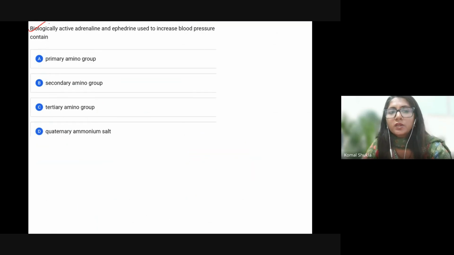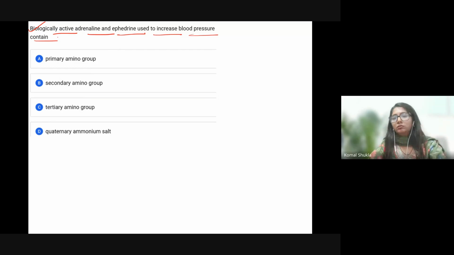Now this is the question on biologically active adrenaline and ephedrine used to increase blood pressure, which contain. I think these are questions from biomolecules, and all the biomolecules part is coming now.